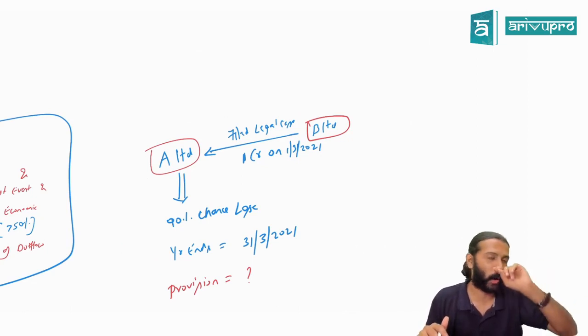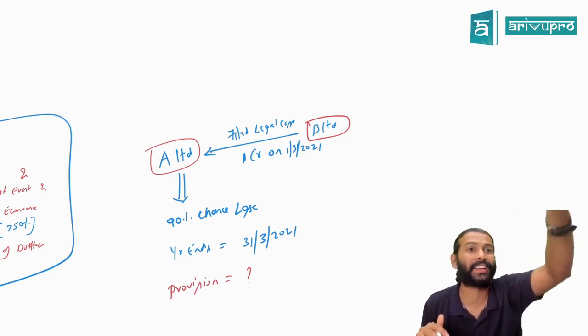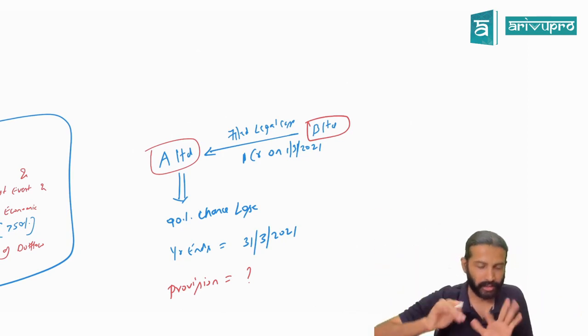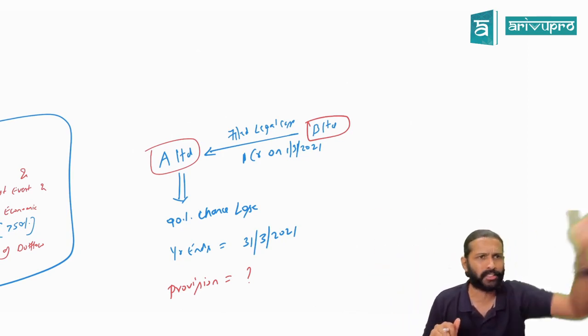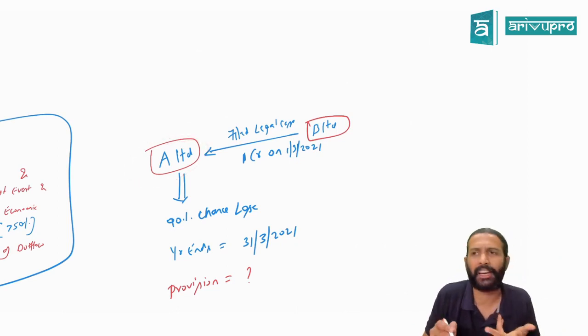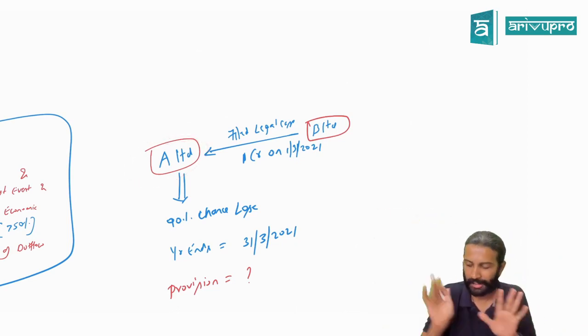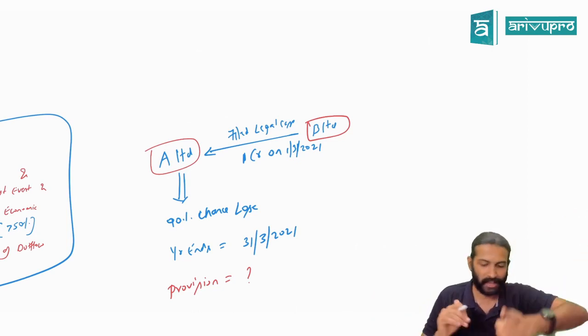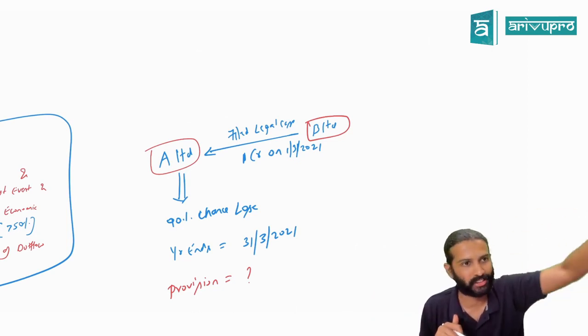When we talk about escape or no escape, sir, we don't look at the chance there. We just say, can you escape from it or can't you? Here, legally, a case has been filed, meaning, can A Limited or B Limited decide it, or will the court decide? Court. That means it has left A Limited's hands. Yes or no? So A Limited has an obligation here, meaning a no escape scenario.